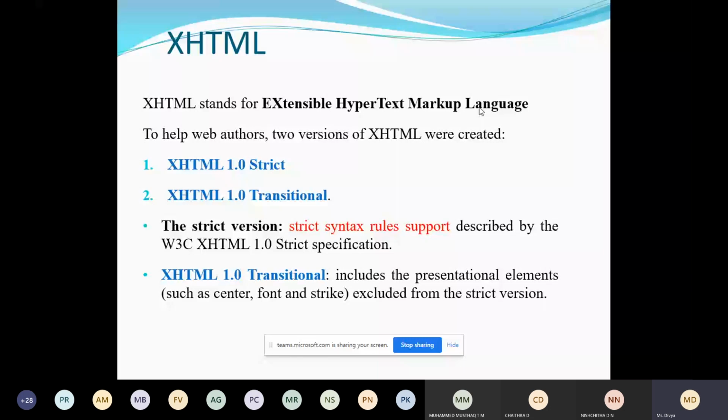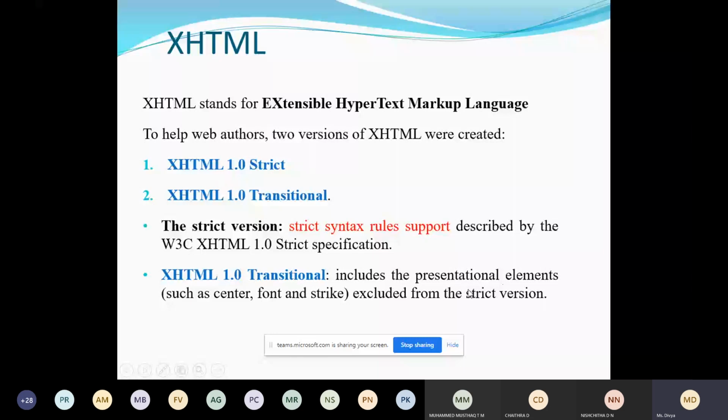Coming to the versions of XHTML, we have two versions: strict and transitional. In the strict version, the rules were strict. You have to open the tag and strictly close the tag, otherwise it will throw an error. If you are using the paragraph tag, you have to open the p tag and at the end close the tag, otherwise it will throw an error. Coming to the transitional version, it was most focused on presentational elements.